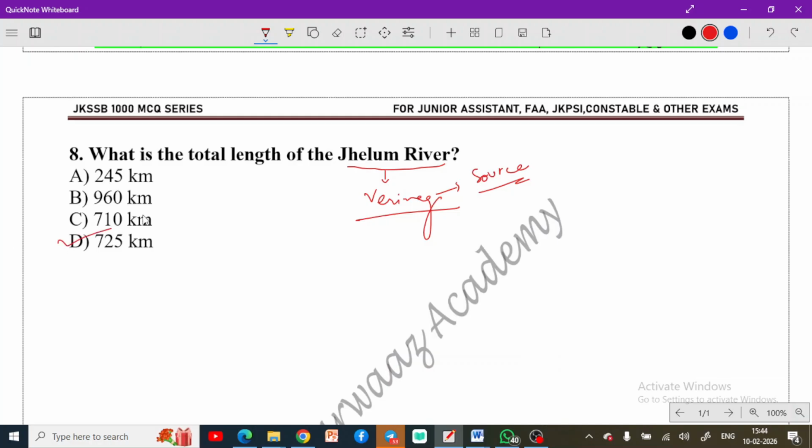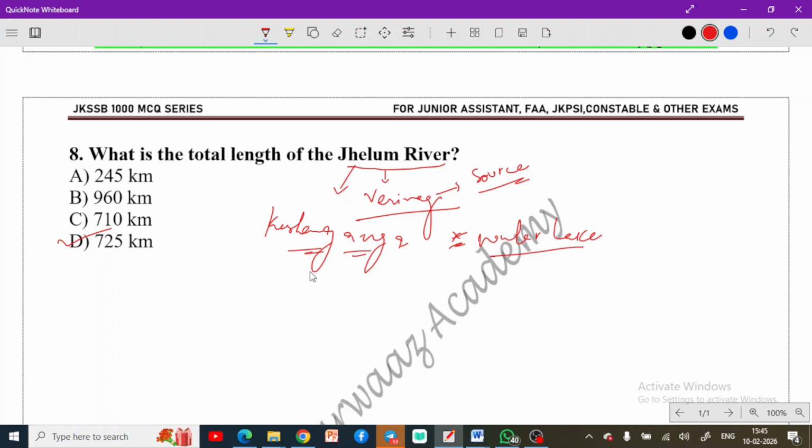The length here is 725, the total length from Verinag to its confluence with Chenab. It merges with the Chenab river. So remember that fact as well. Now, the largest tributary of this river is Kishan Ganga. Do remember this as well, and it drains into Vellore Lake. This is also a fact that you need to remember.